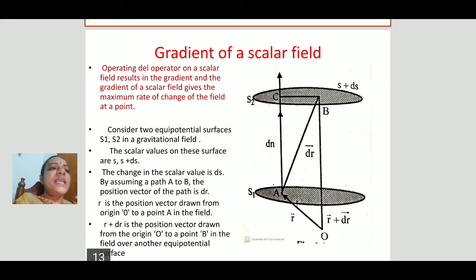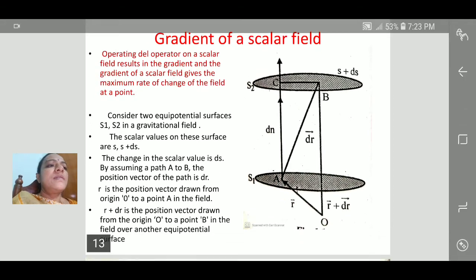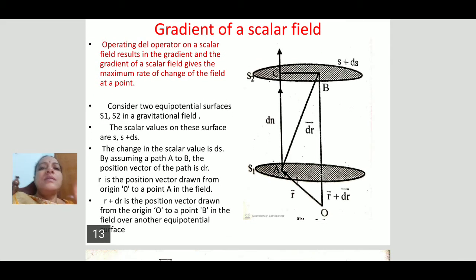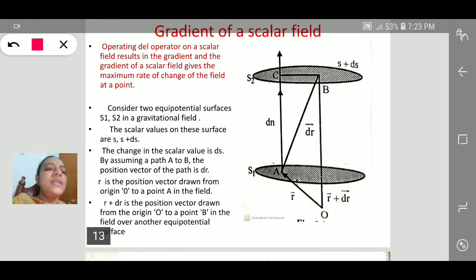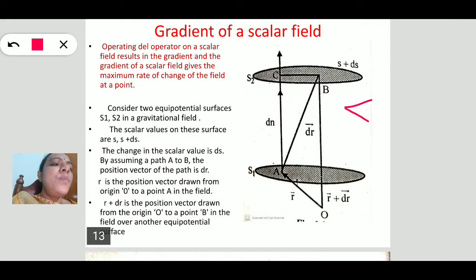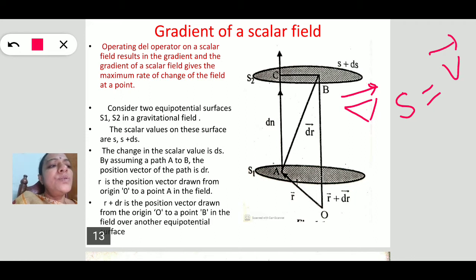Gradient of a scalar field. How do we understand this? If del operates on a scalar, suppose S is a scalar, we will get a vector. So to convert a scalar into a vector, the gradient is helpful.